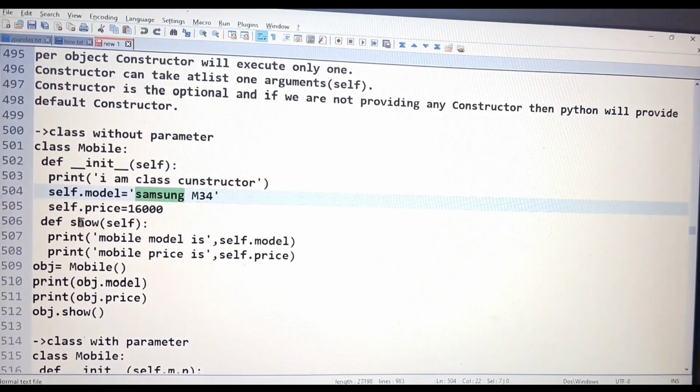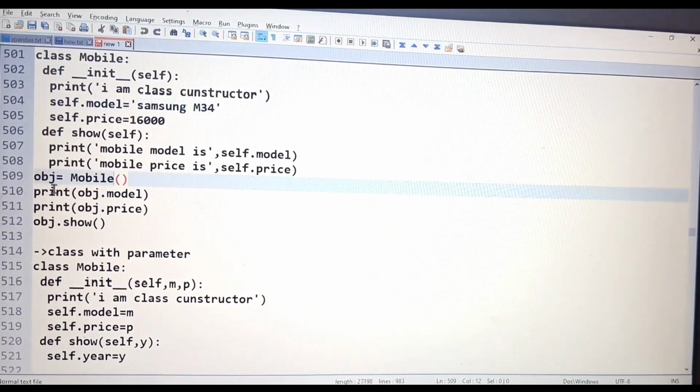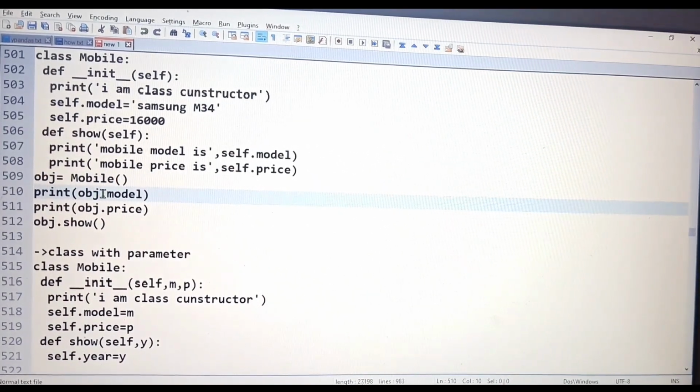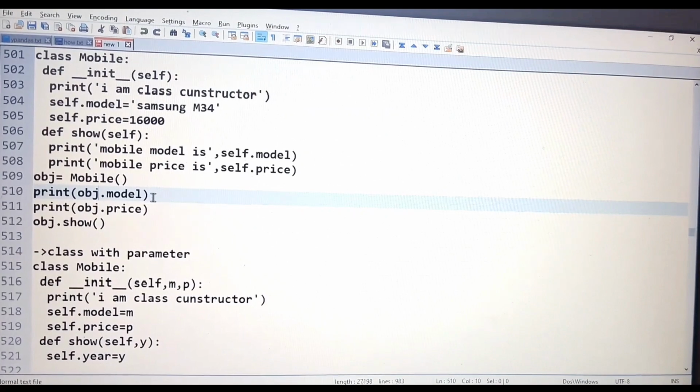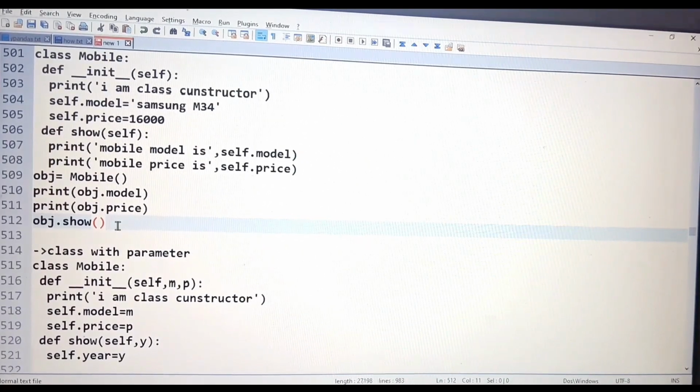Then we have one method, which is show, and I'm using this method to display the price and the model of the mobile. And simply here I'm creating the objects of my class, and with the help of the object I'm accessing the variables of the class and the methods of the class. So basically this is the same thing we did in our first example of the class, but the only difference is here we are using the constructor, and in the first example of the class we are not using the constructor. So let me show you.